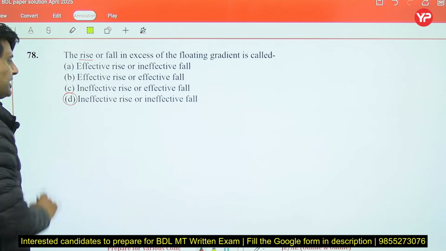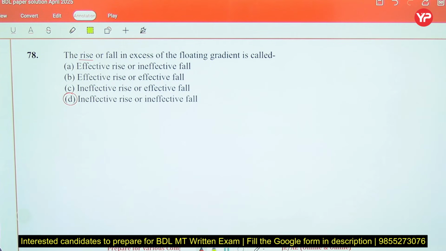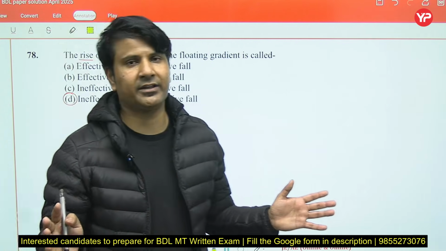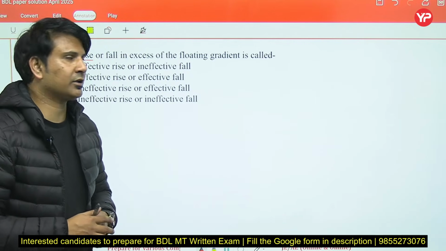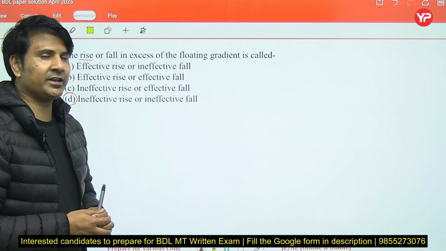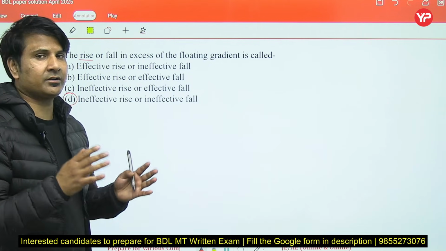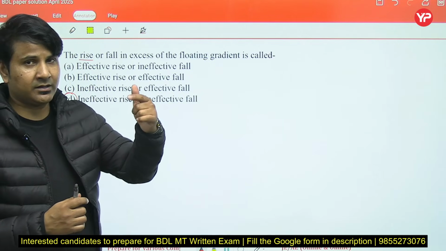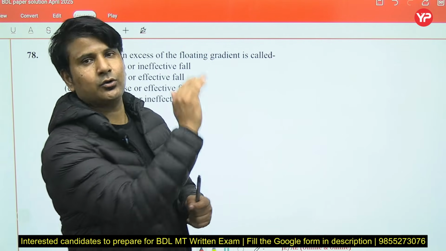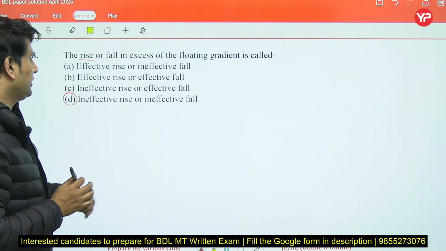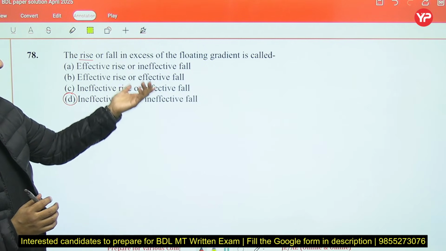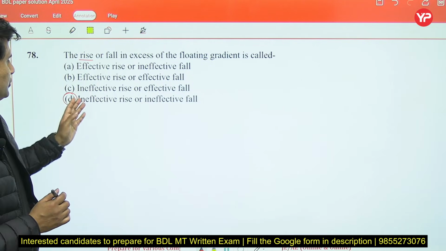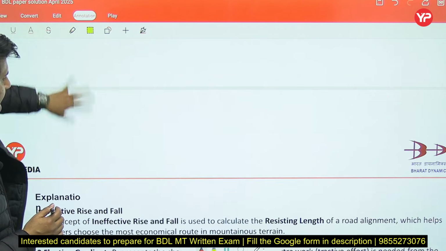In that particular case, we will have ineffective rise or ineffective fall, because the comfort will not be there, because usually we design the highway for the floating gradient. If your slope is more than the floating gradient, then it will give more resistance to the vehicle to move up the slope. This will also occur in a falling grade, because the falling grade is also in excess. So ineffective rise and ineffective fall would be the right answer.